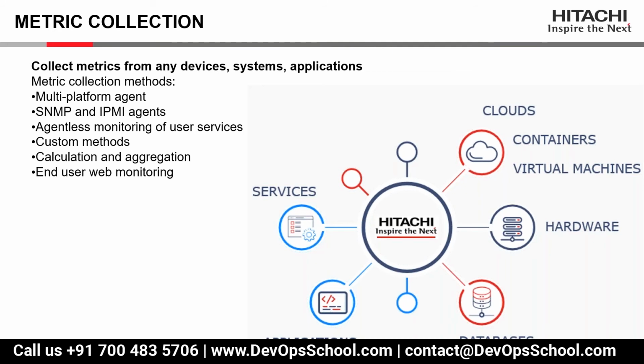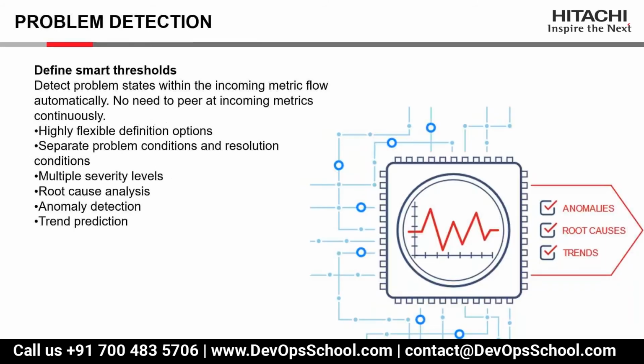Then we have calculations and aggregation. Whenever we are capturing a value, we can calculate it into aggregations. Then we have end user web monitoring, that I have informed you. Then we have problem detection.